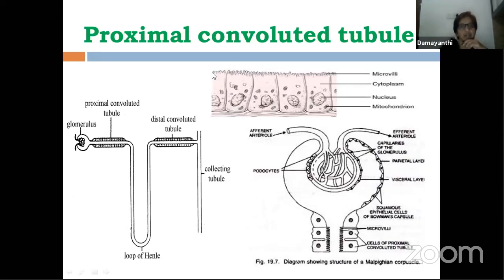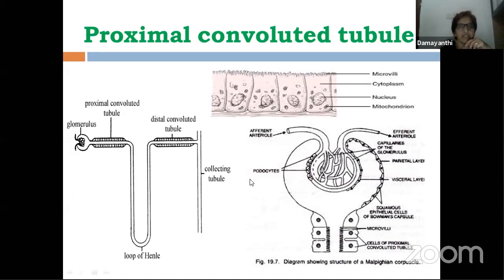Here also, see all these ups and downs like this. These are called microvilli. If you remember, in the digestive system also you have learnt about microvilli. Did it strike you where you have learnt? Small intestine cells have microvilli. And what is the importance of these microvilli? They increase the area of absorption and digestion.